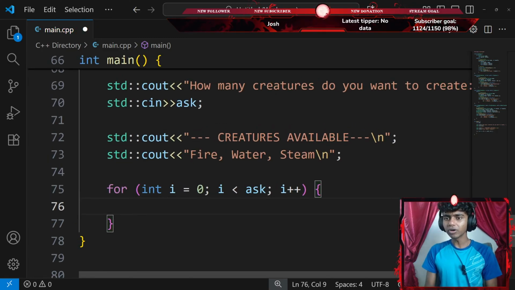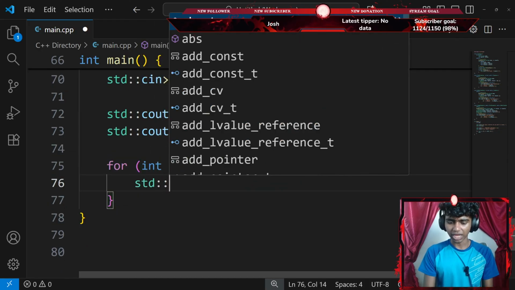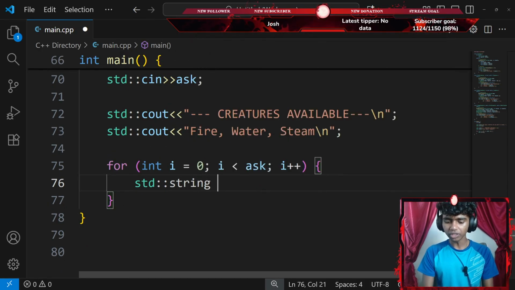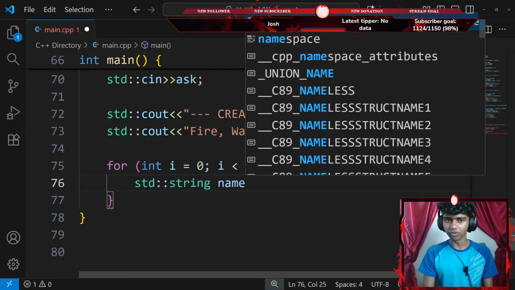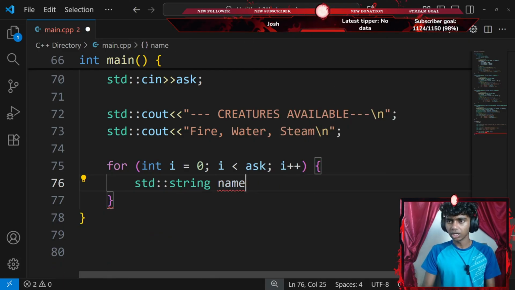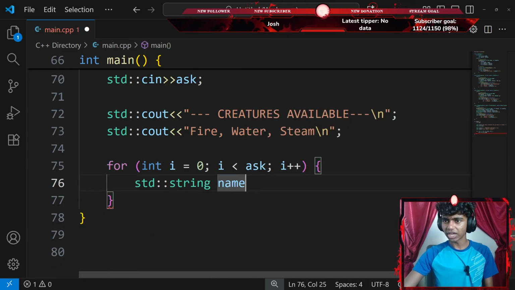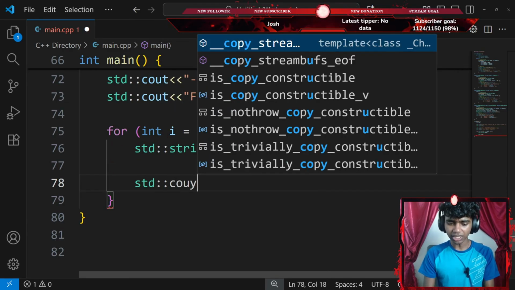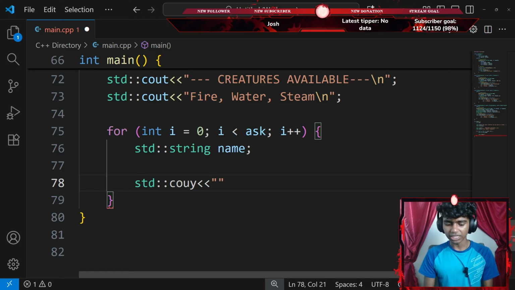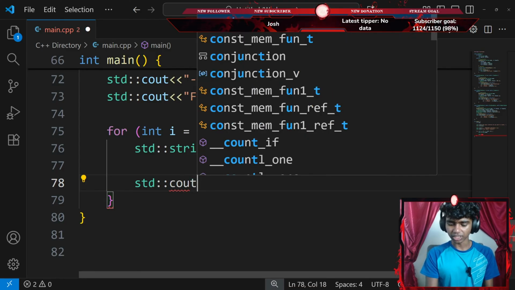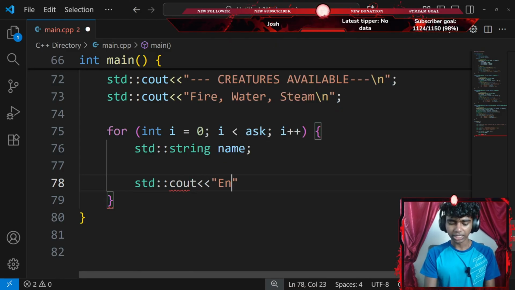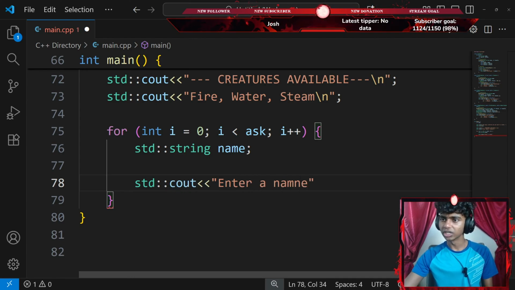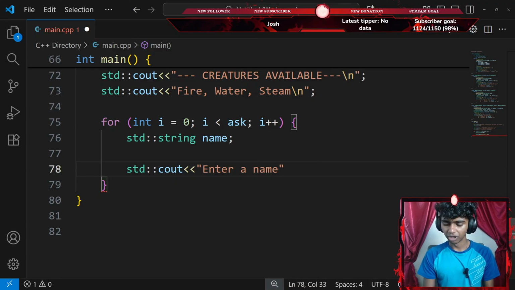Okay, next up, I'm going to be adding a standard string variable called something like name, ending with a semicolon. And then let's add a standard console output with an insertion operator that says something like enter a name. There we go.